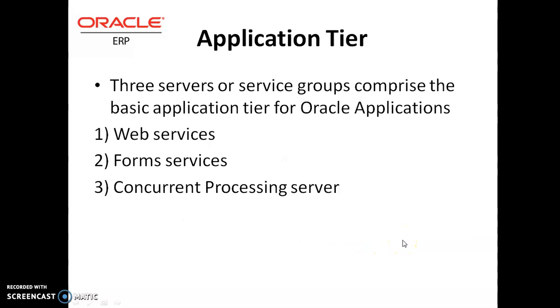Then the application tier. This application tier provides different services since it is the middle tier, so the requests and responses coming from the client side to the server side are all handled in this tier, and that is why this tier gives you different services. Here you can see different services listed: web services, forms services, concurrent processing services.